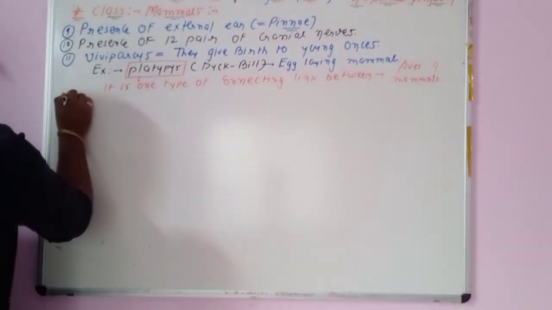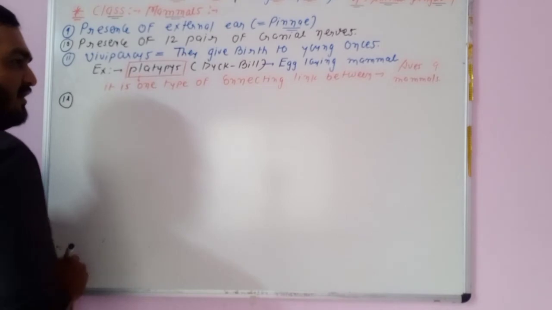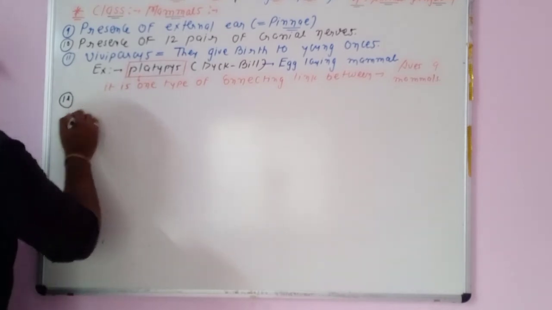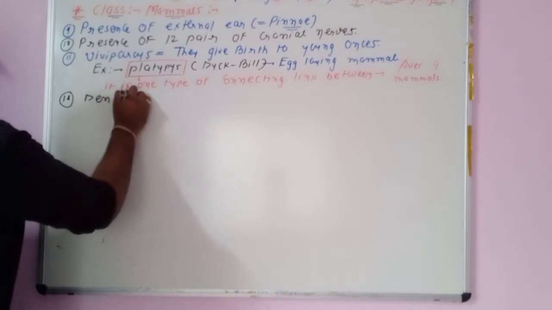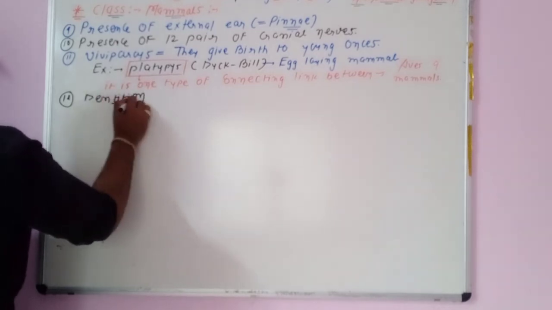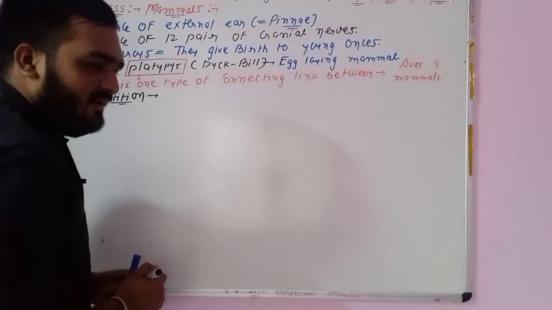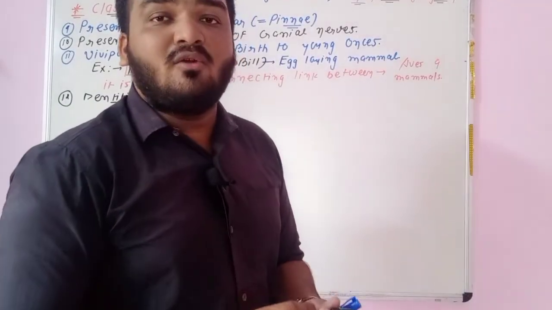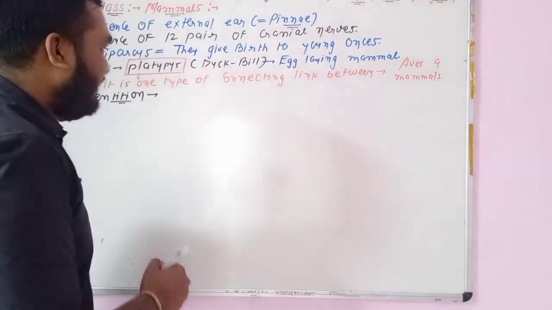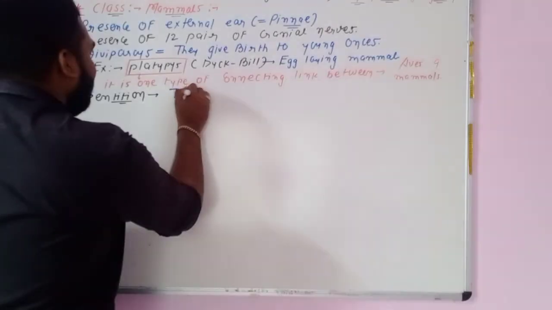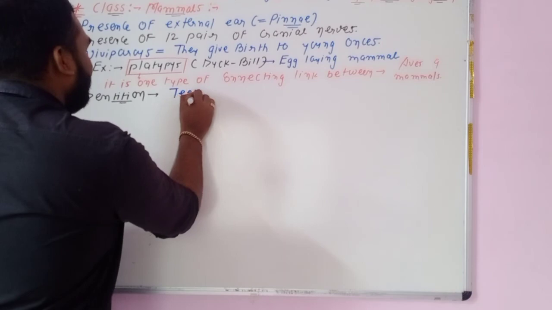Point number 12, we can say that presence of different type of teeth means we can say that dentition is there. Now we have the new word. What is the meaning of dentition? Dentition means the arrangement of teeth. The arrangement of teeth is known as what? Is known as the dentition.